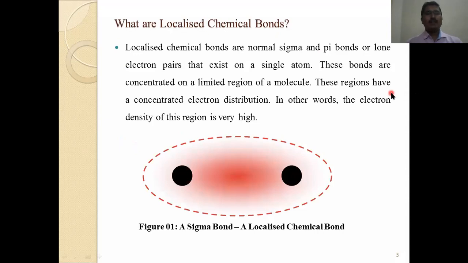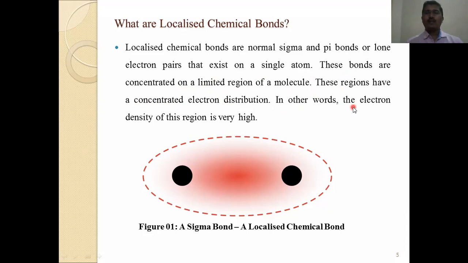Again, a new concept arises: what are localized chemical bonds? We can see in this figure the sigma bond, or localized chemical bond. This is the diagram of the sigma bond. Localized chemical bonds are normal sigma and pi bonds or lone electron pairs that exist on a single atom. These bonds are concentrated on a limited region of a molecule. These regions have a concentrated electron distribution.